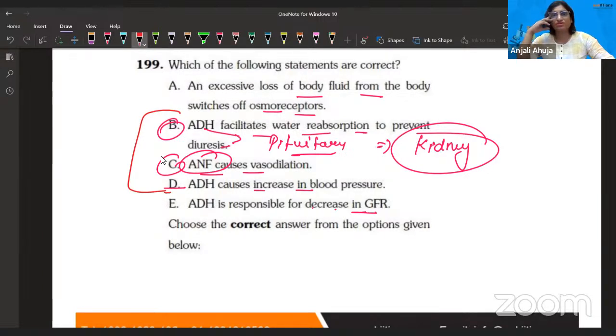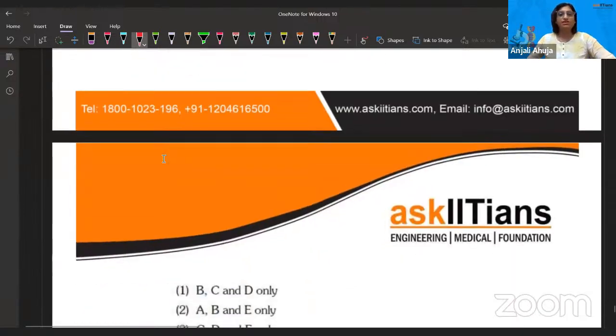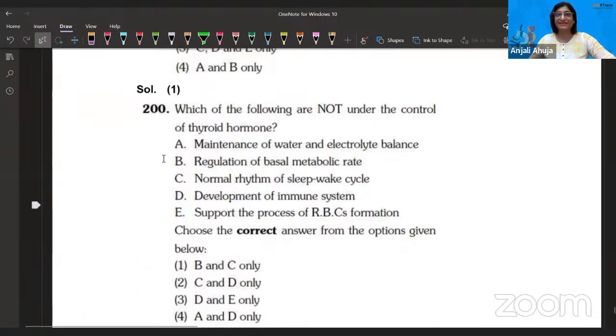So is this responsible for decrease? No, it increases because it has to make a balance of the water in the body. So definitely B, C, and D are the correct ones, and the rest of the statements are not correct. Think about it yourself: an excess loss of body fluid will switch off osmoreceptors? Our body always needs active osmoreceptors. That's how our body manages itself. That's why the RAS, renin-angiotensin mechanism, ANF, and ADH are working together, because osmoreceptors are taking the signals. So let's do the next question, which I believe is the last one.